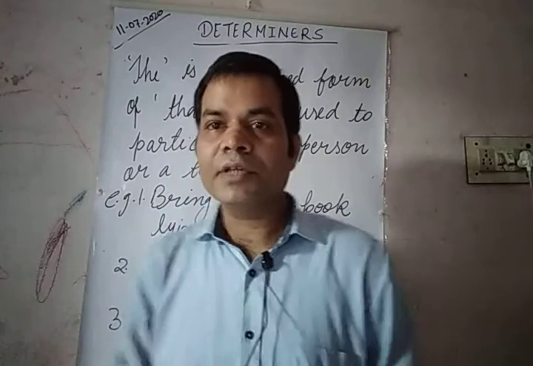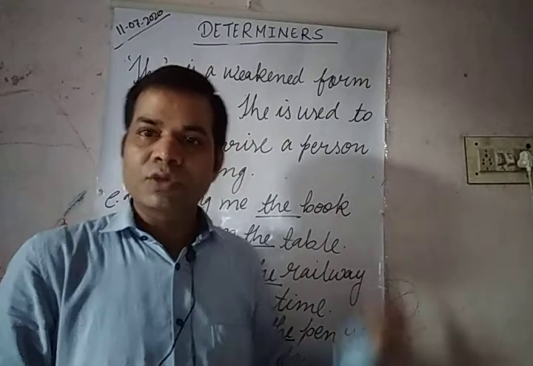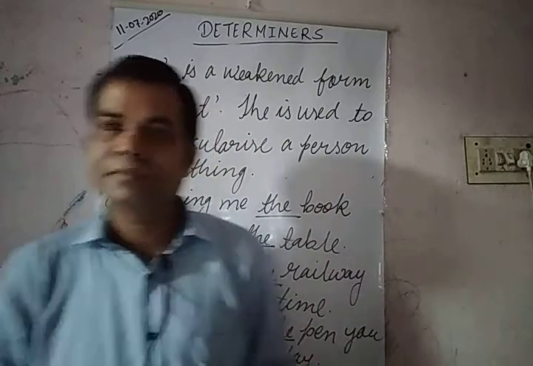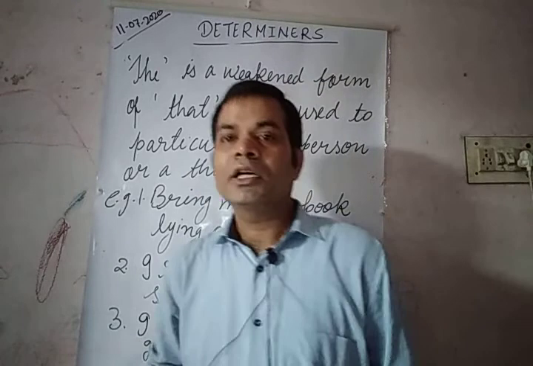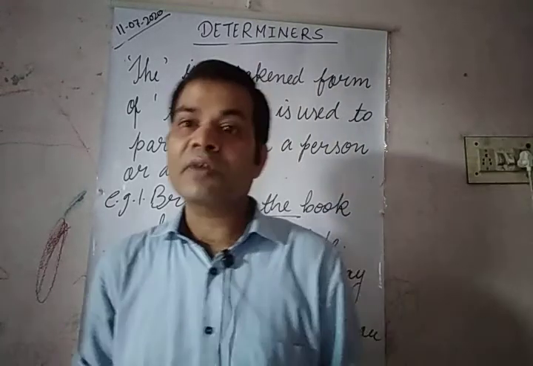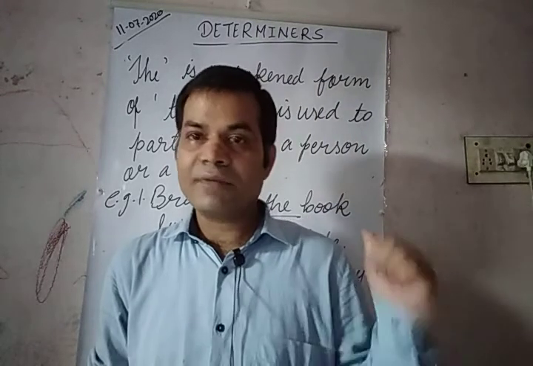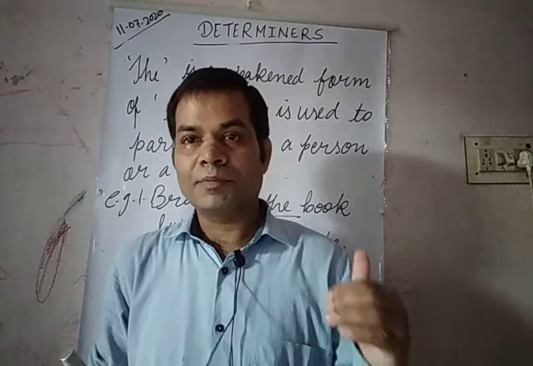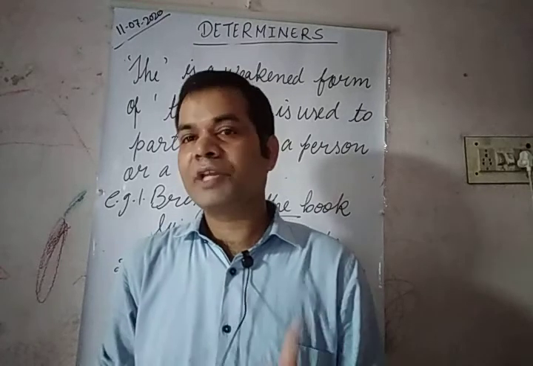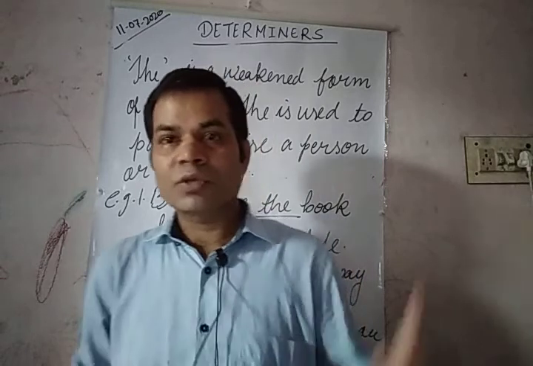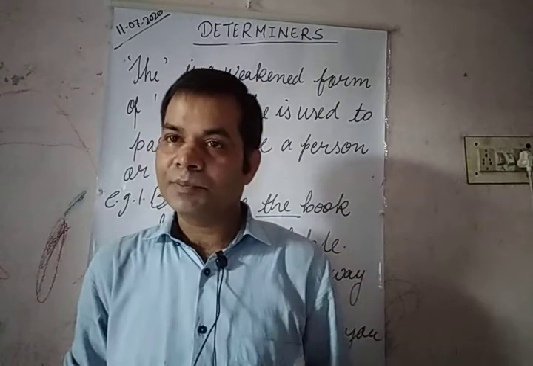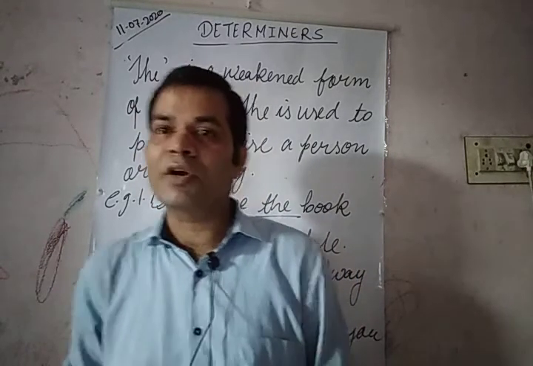After a and an, let us go through the use of the. As we know, the is used for many purposes, but here we are not going to read it in detail because we have already done articles many times, so I am going to explain it in short.